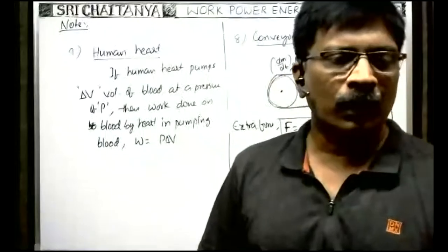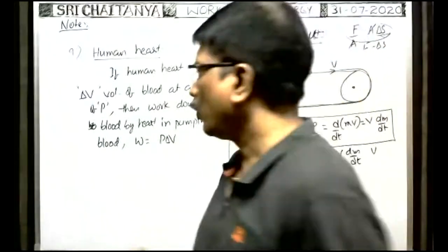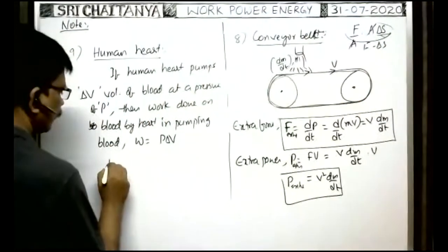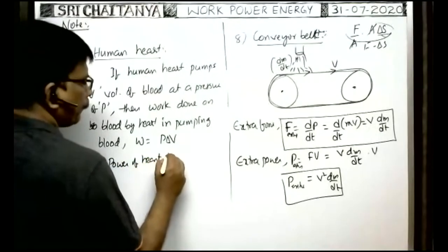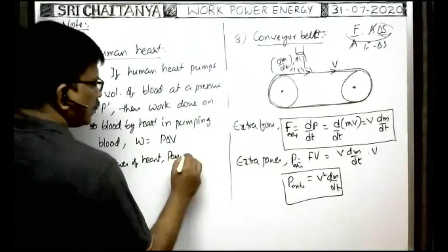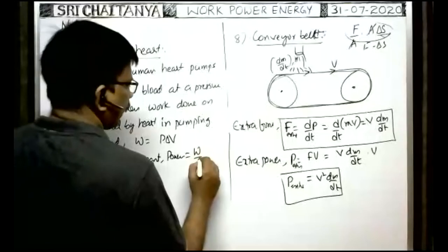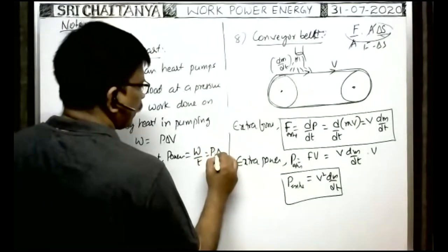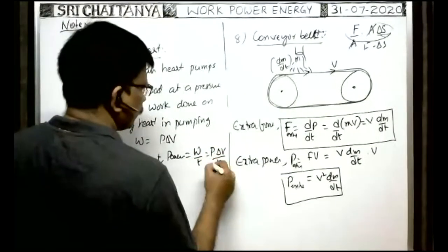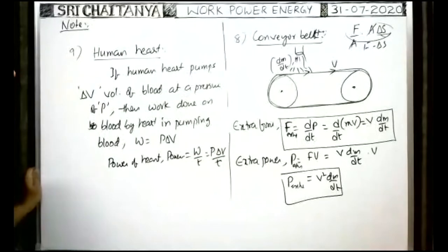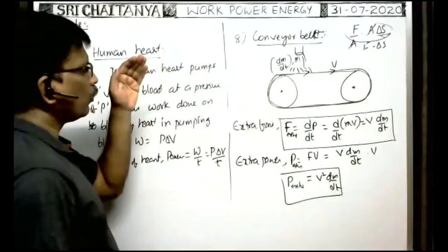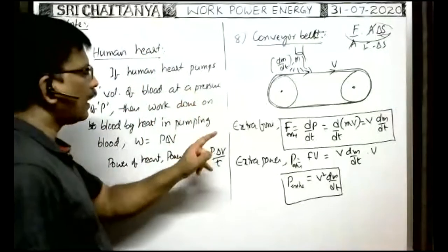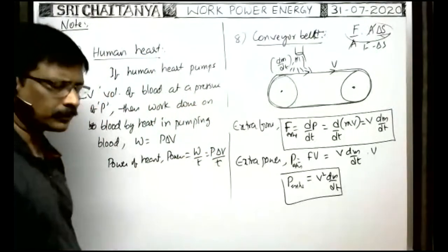So what is the power of the heart? Power is equal to work by time. That is equal to P into delta V by T. Suppose sometimes you will be given this delta V as the total volume of the blood pumped by the heart in a time T seconds.